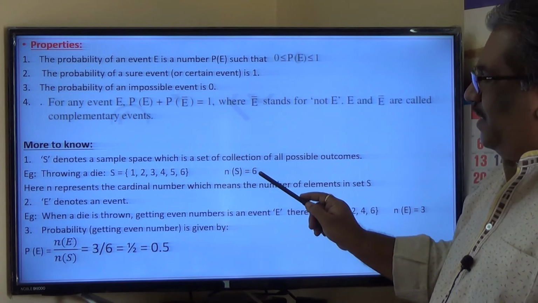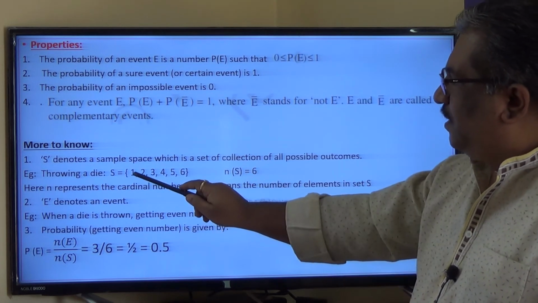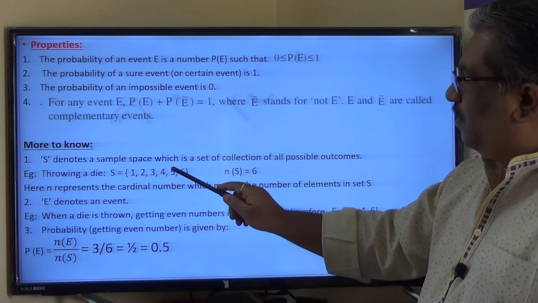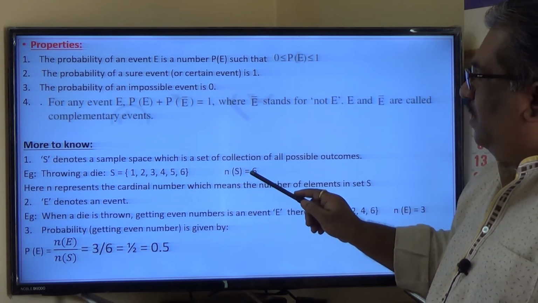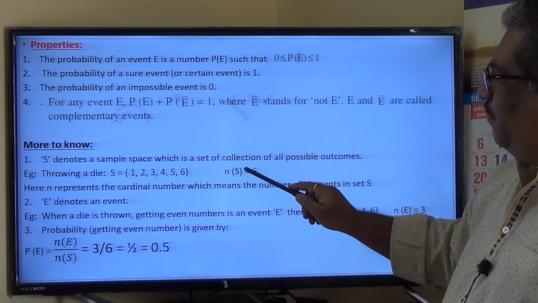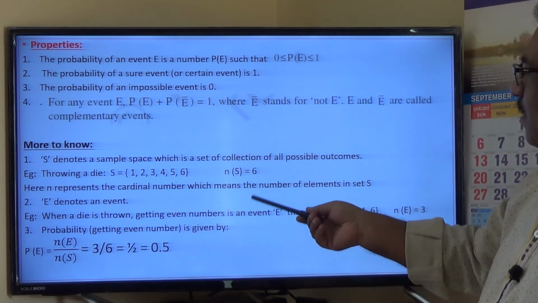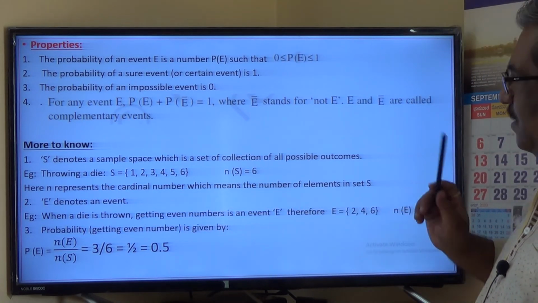N of S is equal to 6 here. Why this 6? Once again, how many objects are there? Count. This is the first object, second object, third object, fourth object, fifth object, sixth object. So the number of elements present in a set is represented by a cardinal number N. N of S is equal to 6. Here N represents the cardinal number, which means the number of elements in set S.